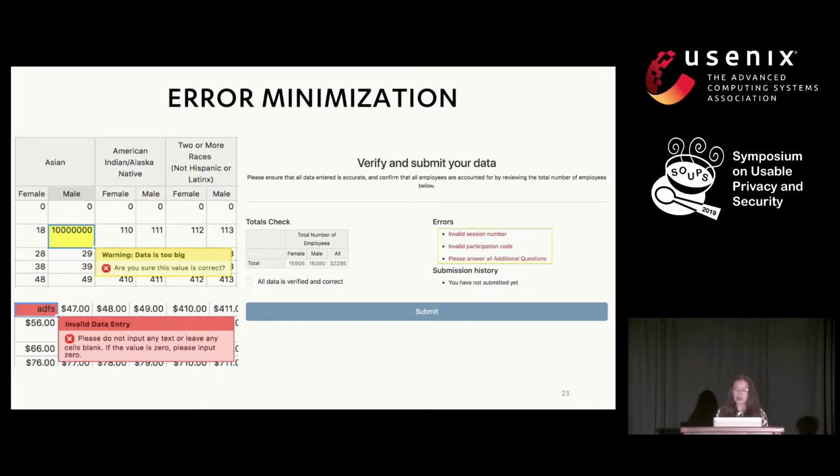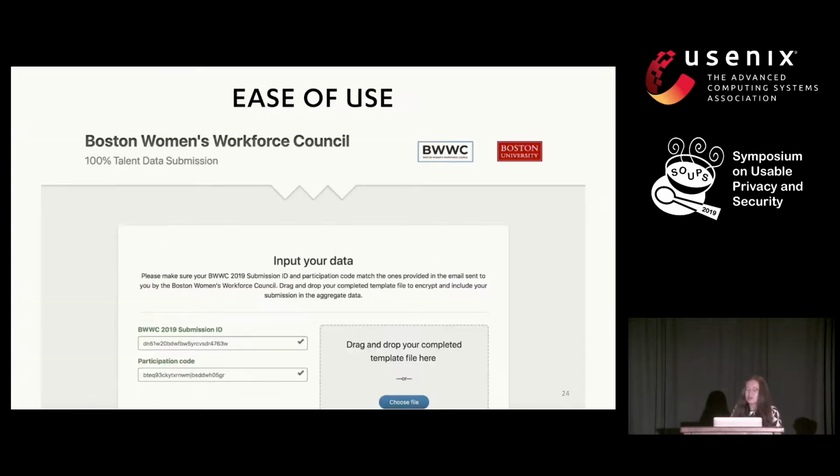So to reduce the number of errors, we allow users to pre-fill a spreadsheet that they can upload to the platform. We also proactively provide feedback to warn users about missing or out-of-range data prior to their actual submission. For example, we can find out what the largest company in Boston is and encode that users can't enter a number larger than that. And finally, we permit users to resubmit their data if they discover that a previous submission is wrong, and by supporting resubmission, this also influences the underlying MPC protocols we can choose from, since not all of them accommodate this without modification.